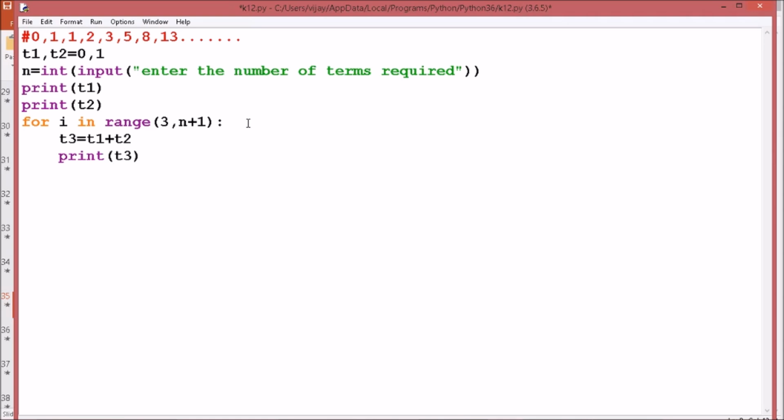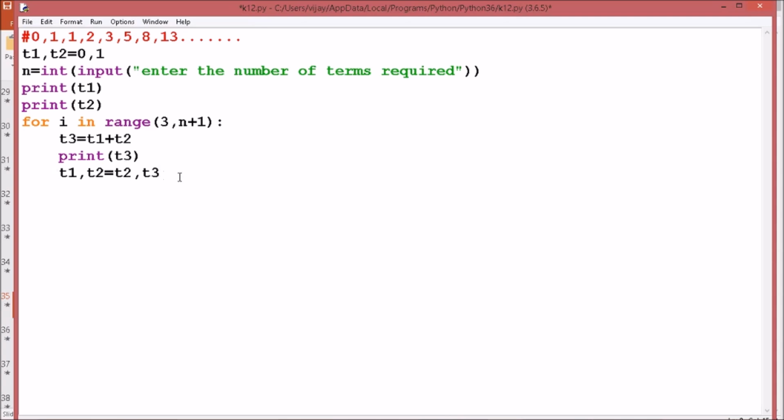Then change the previous two terms by writing T1, T2 = T2, T3. It means the new T1 will be the value of T2, and the new T2 will be the value of T3.